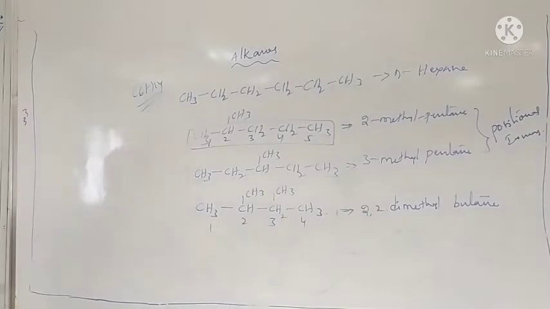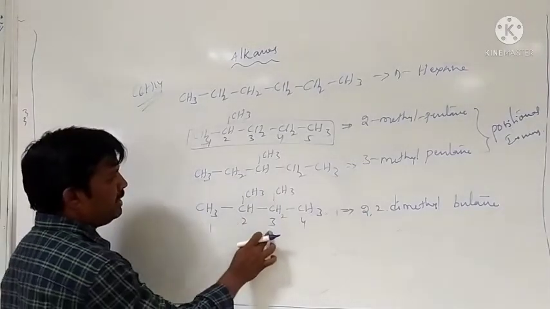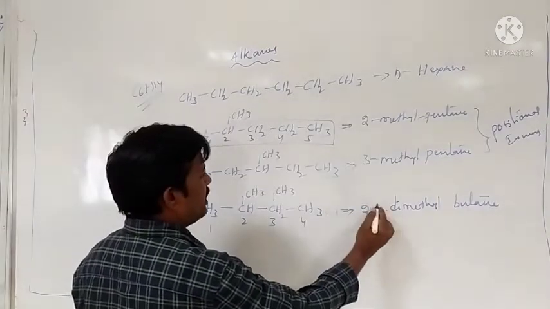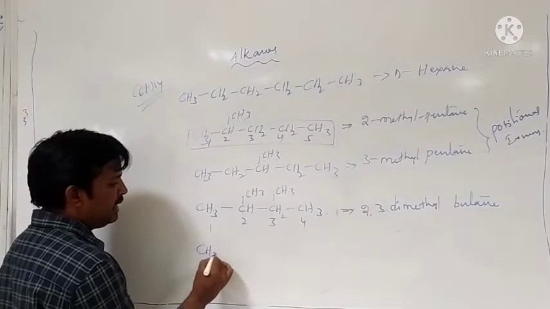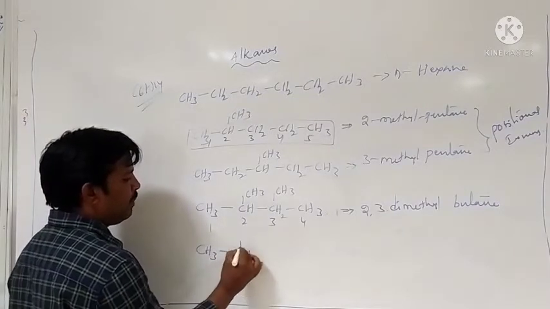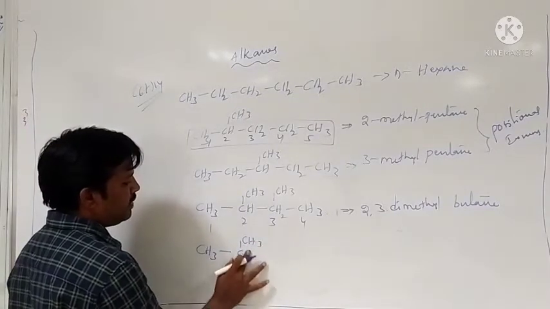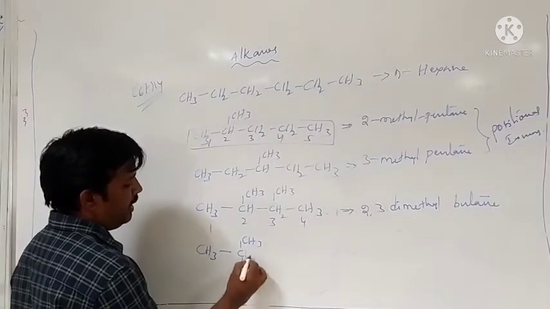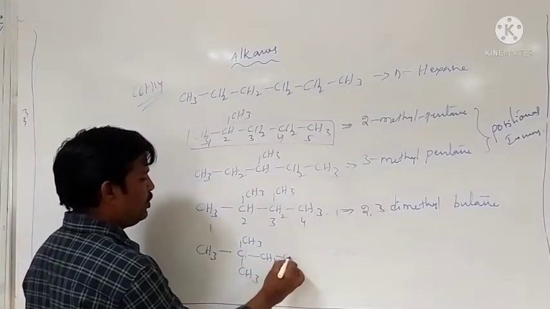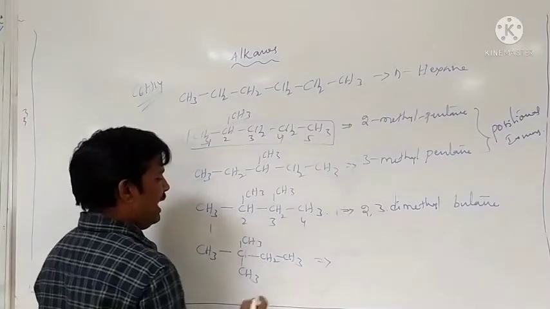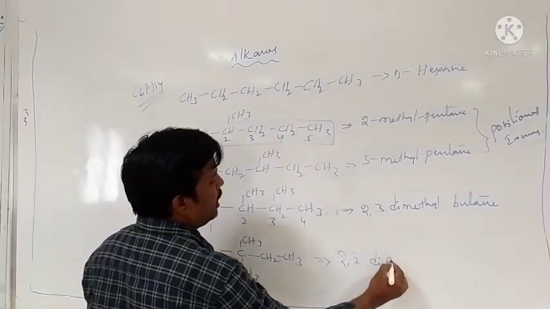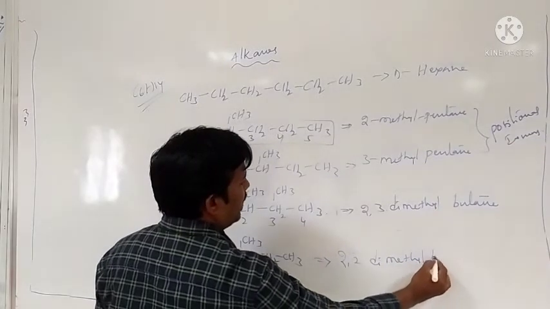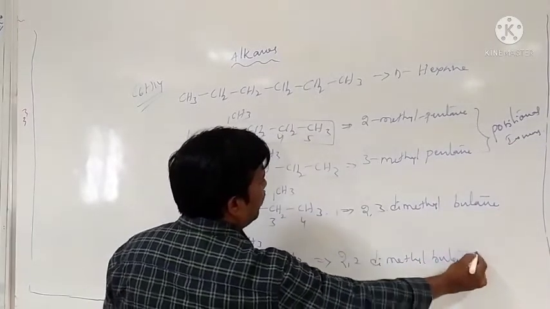Okay. Is there any possibility? This is 2, 3, not 2, 2, 3. And what is another possibility? CH3, CH, CH3, and CH2, CH3. What is this? Two methyl groups are present at the 2 and 3 positions, 2,3-dimethylbutane.